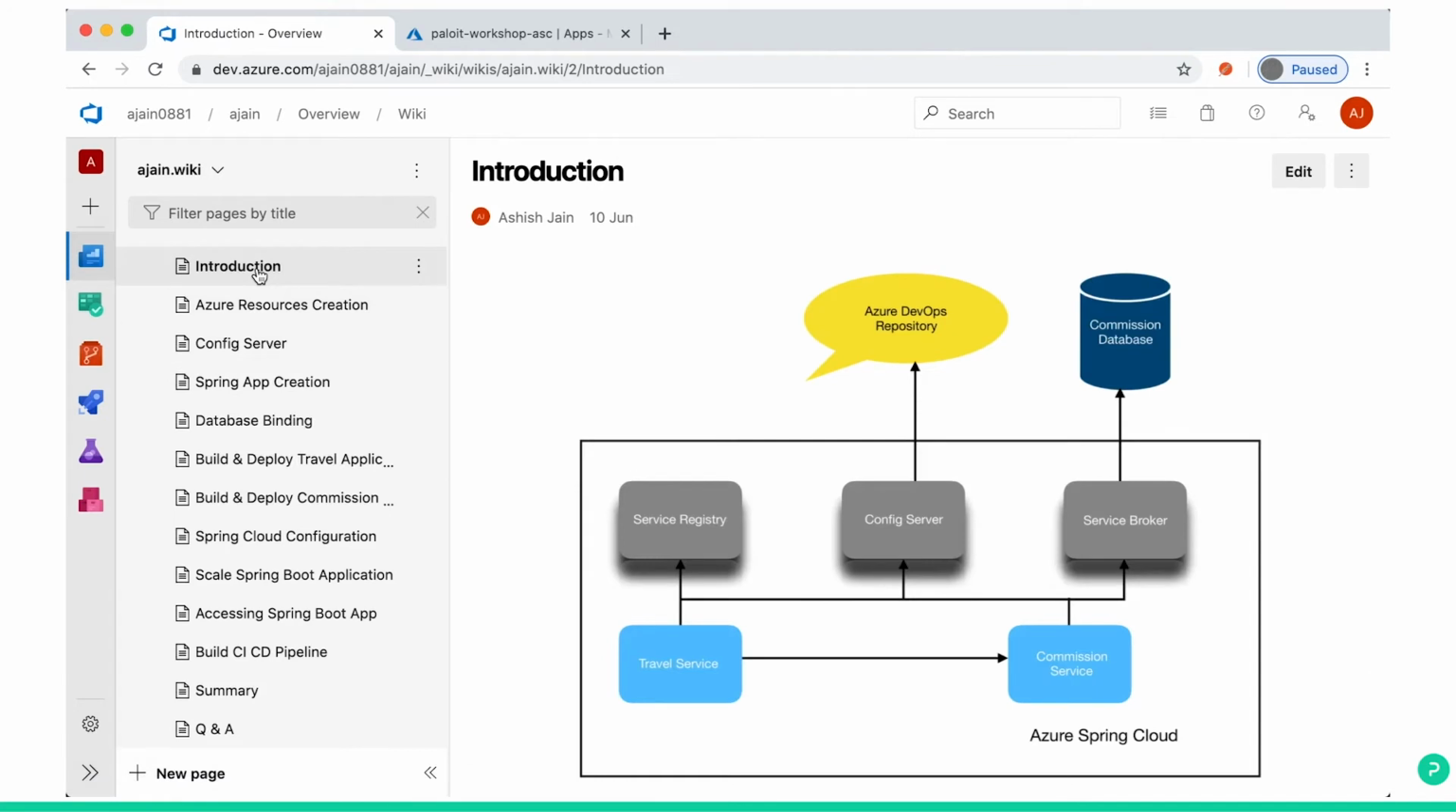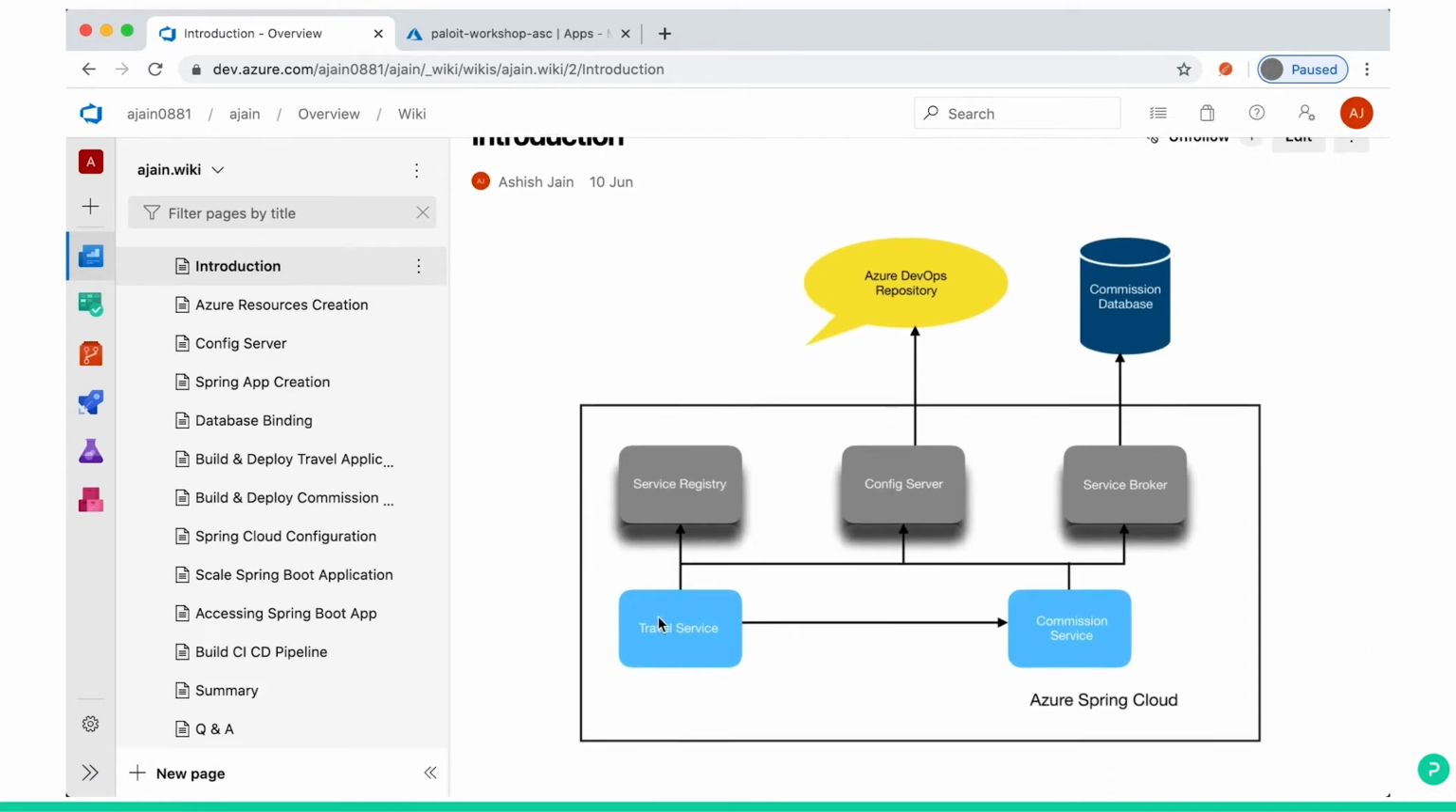Let's go to the little bit of introduction again. What we are going to create: we have created travel service, we have created commission service. Next is service registry. Config server we also created. Config server is pointing to our Azure DevOps repository. If you have a Git repo, you can point to that also, as I explained. We created a database server, then we created the commission database also. Service broker and service registry will be done by Azure Spring Cloud by the Spring configuration. So we created travel service, commission service, and a database.